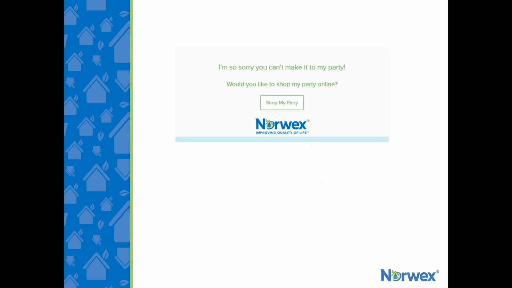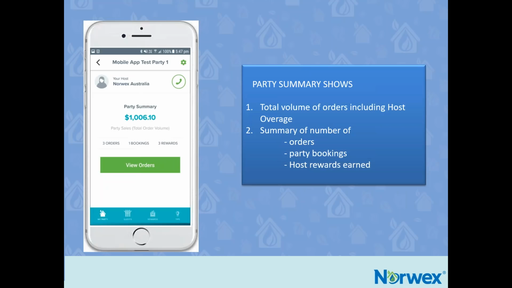And if a guest RSVPs no to the invite, then they're going to be prompted to go to your website to shop. You can also share the party link straight from the app. And as orders start to be placed, the host can keep track of how their party's going. The party summary shows the total party sales volume of the party. This includes the total of the guest sales plus any host overage, which is the same as what is used to calculate the Star 4 of the host rewards.